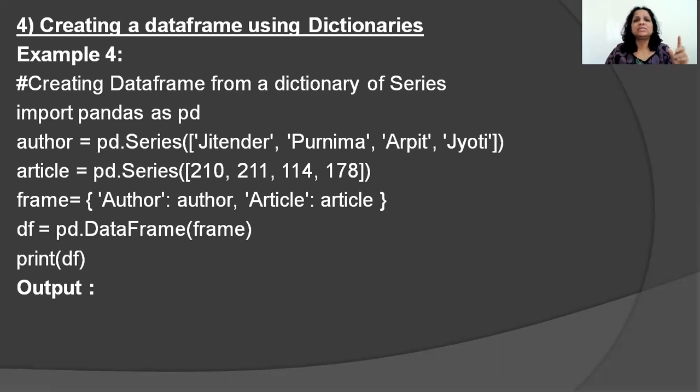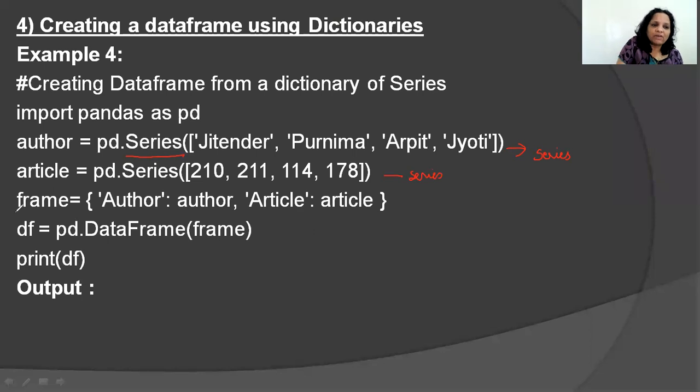Okay. Now, what if I create a data frame using a dictionary, but now the dictionary doesn't consist of lists, it consists of series? Let's try understanding this example here. If you look at this line, I'm making use of a function called series. So basically, what am I creating? I am creating a series. So author is nothing but a series. Article is nothing but a series.